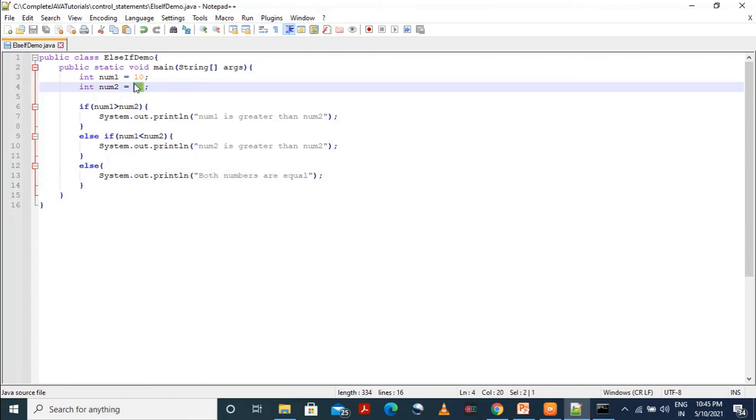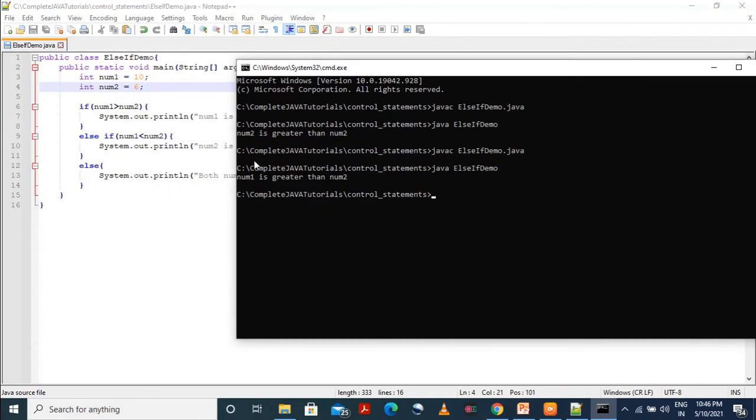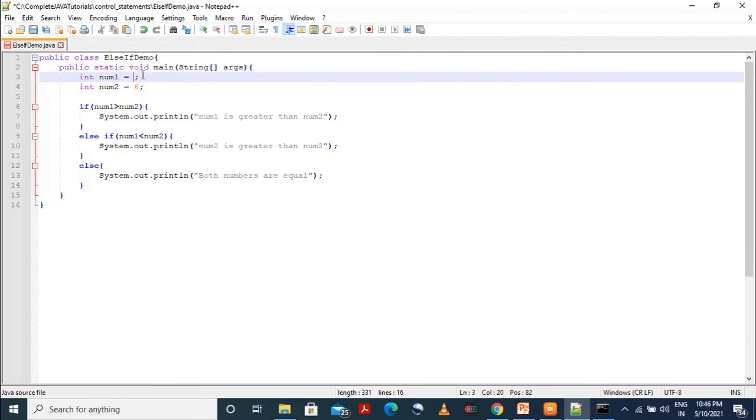So now we will try to change. Num2 we have given as 6. So now we need to compile it again. Like I said, we need to compile whenever we make changes in our file and then run the program. So num1 is greater than num2, correct? Yeah, that's it. See here, your num2 is 6 and num1 is 10.